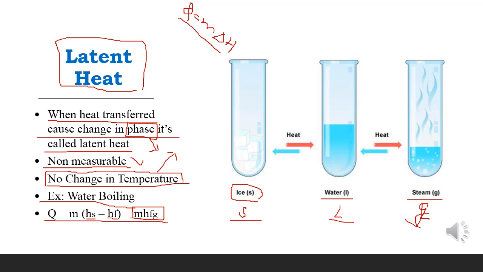So this was about the latent heat. We can observe the latent heat when we see the phase is changing and the temperature remains constant. And when only the temperature is changing and the phase remains constant, we can say that it's the sensible heat.